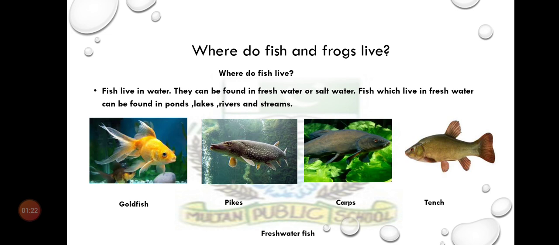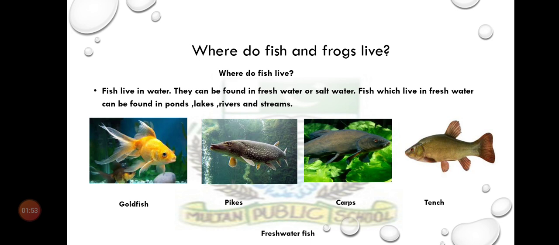Our next topic is, where do fish and frogs live? Although fish and frogs are the same in many ways, they are different in some ways. They have different body parts and they live in different places. Where do fish live? Fish live in water. They can be found in fresh water or salt water.